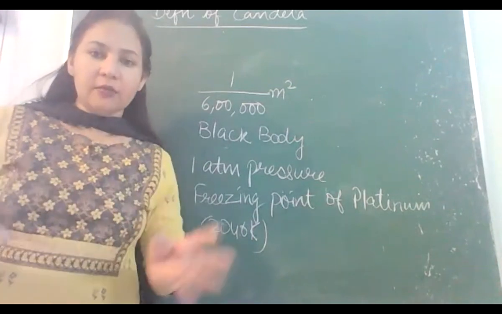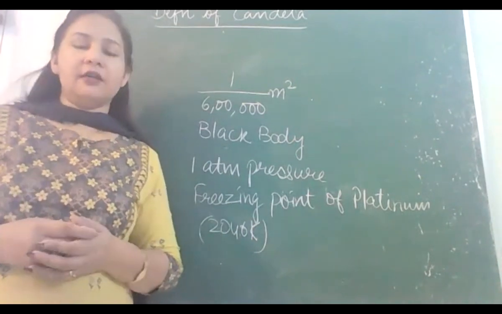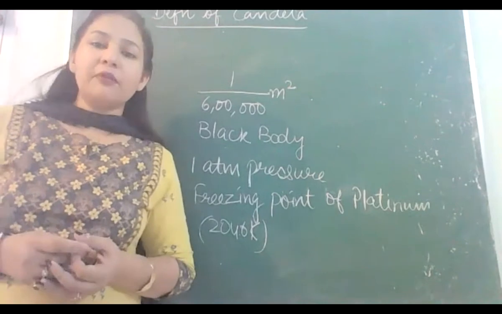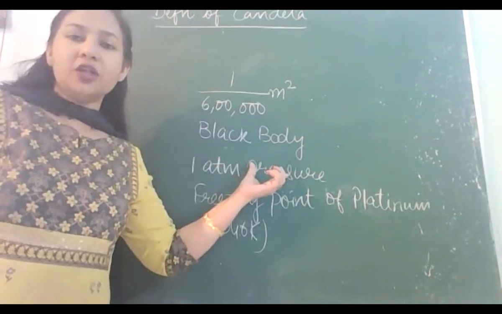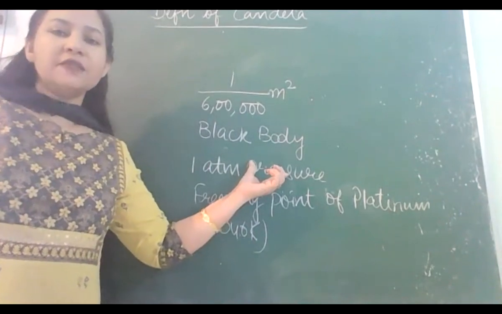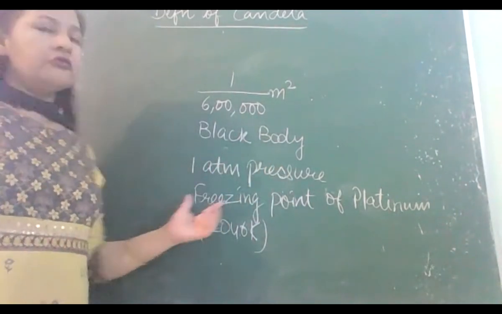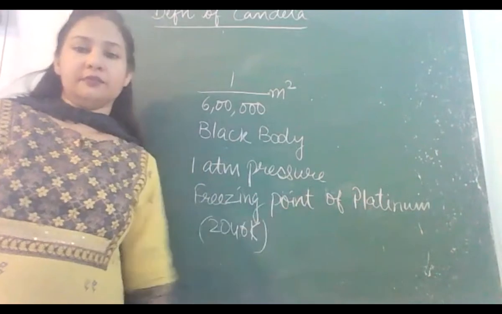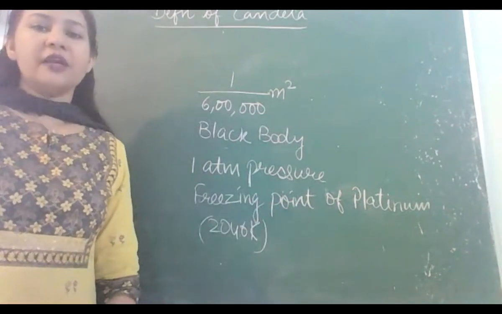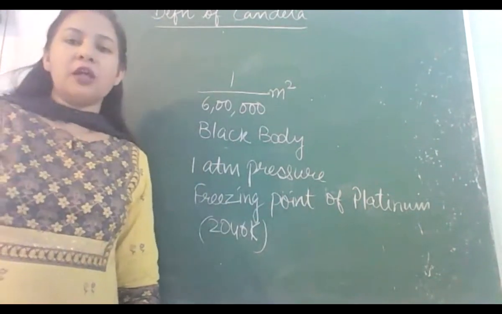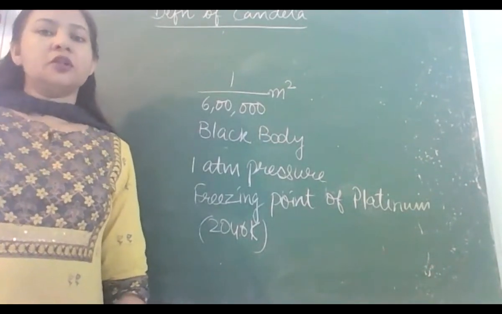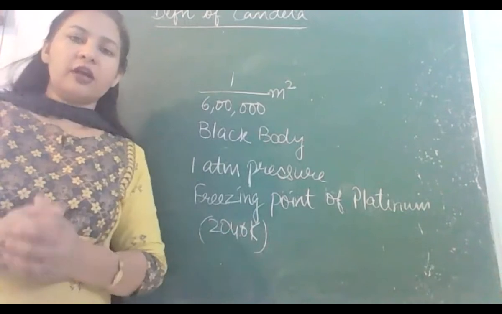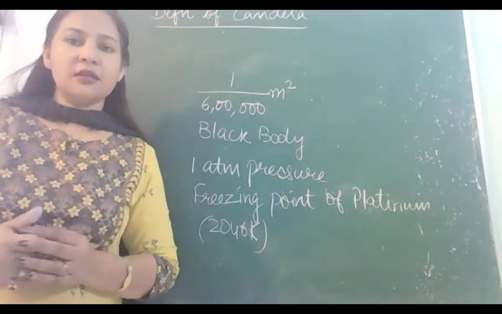means we are telling about the area. From the unit it is clear. By 1 by 6 lakh meter square of a black body at 1 atmospheric pressure and freezing point of platinum. So this is now all the definitions of our units are complete, students.